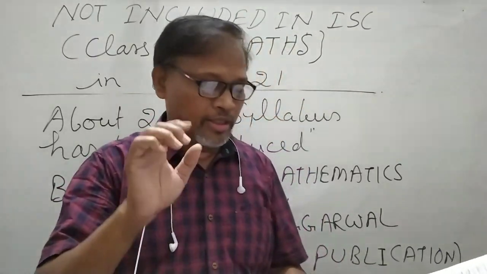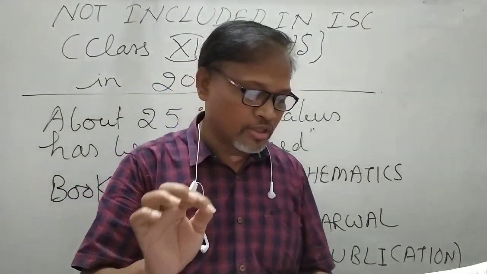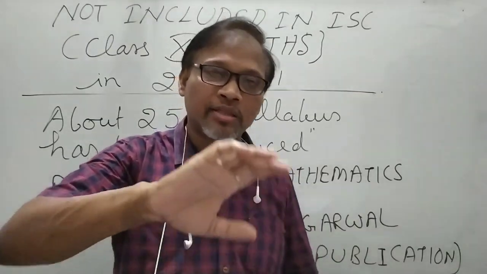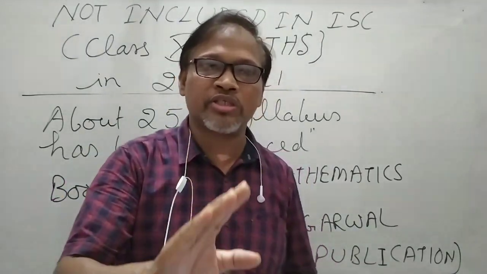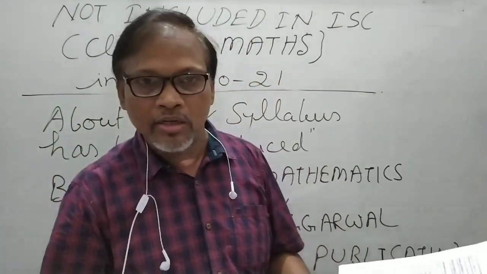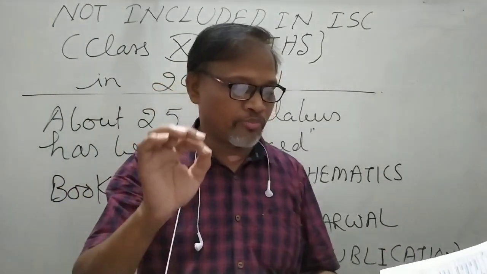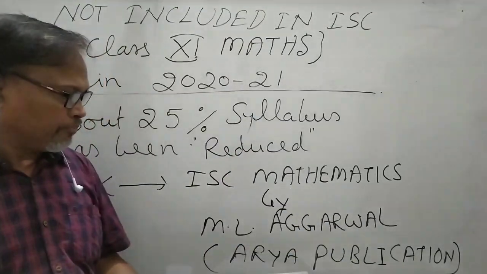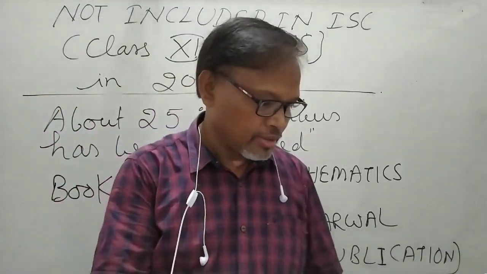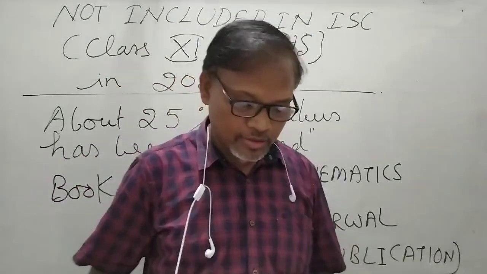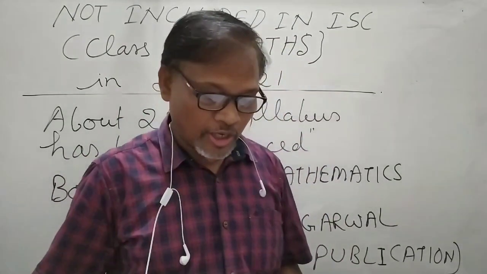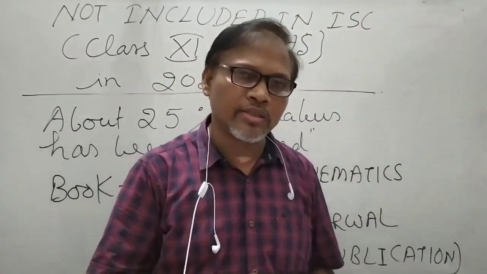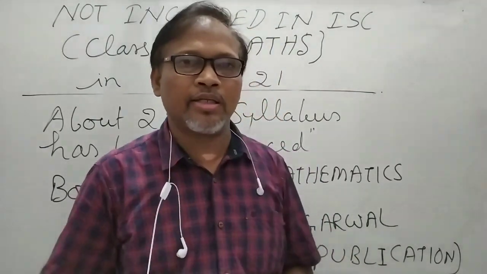Means in exercise 6.4 the questions related to alpha and beta roots, and then finding the equation with other roots, like question numbers 8, 12, 13, 14, 15, etc. in this book. Now chapter 7, inequalities. You have read about inequalities in one variable in class 10.